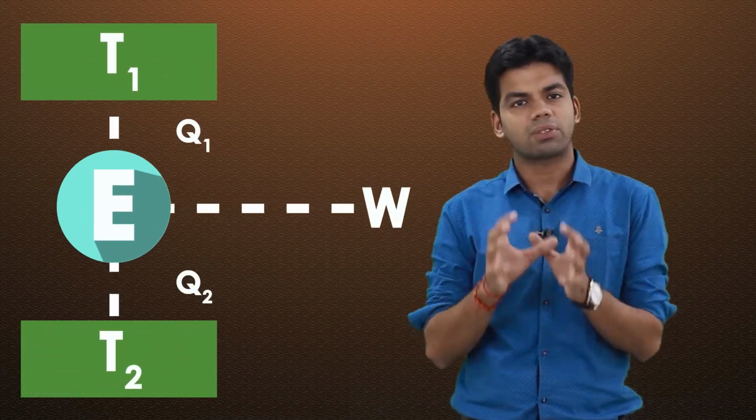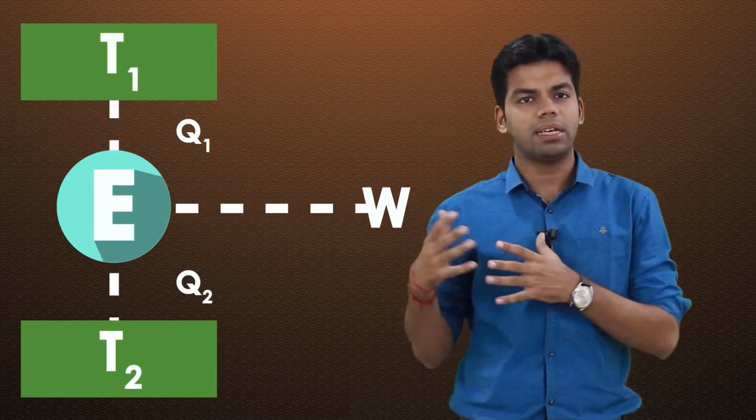So heat engine, as I say, is taking heat from the source, is removing heat to the sink, and in this process it is producing some work. Now what if I am not taking the thermal reservoir, if I am taking certain body in place of reservoir? Bodies means whose temperature will change. If I am removing the heat from the body, the temperature will drop. If I am transferring heat to the body, the temperature will rise.